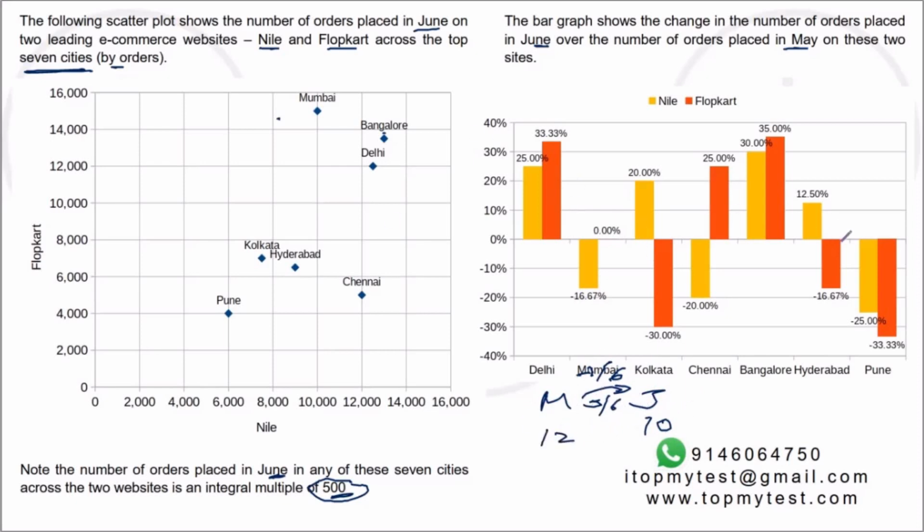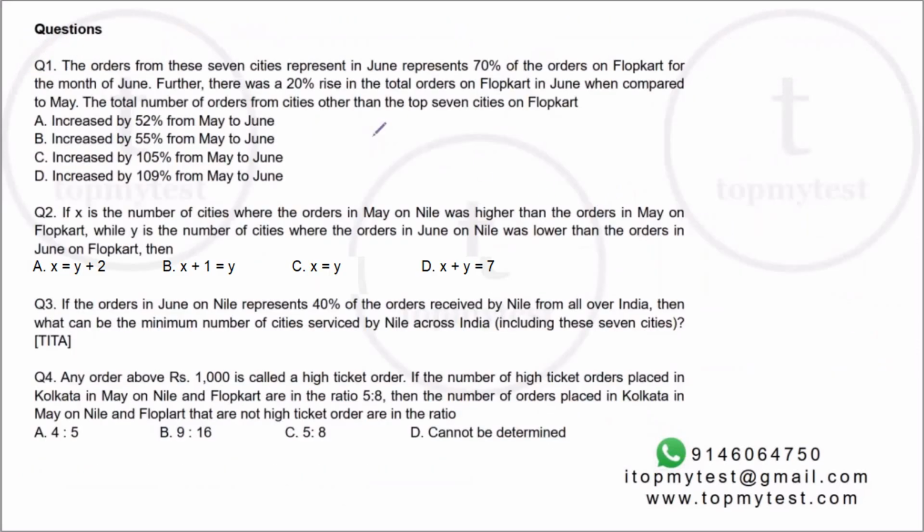Similarly, we can use fractions and calculate the change pretty straight away. It's not very difficult to calculate that. You first need to tabulate it, and then calculate as required. If you look at the questions, each of them gives you some additional data. The main orders in these cities represent 70% of the orders, and then further you have a 20% rise.